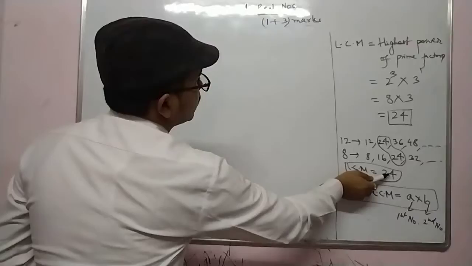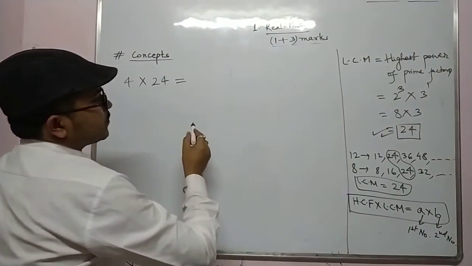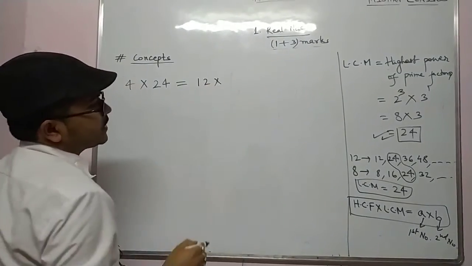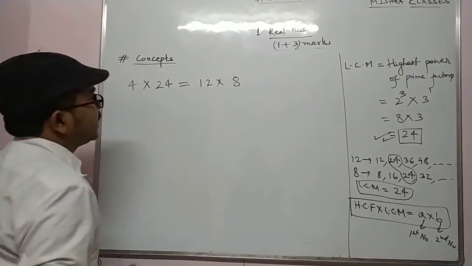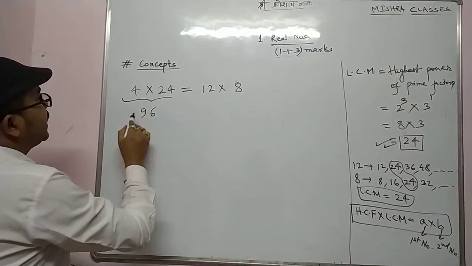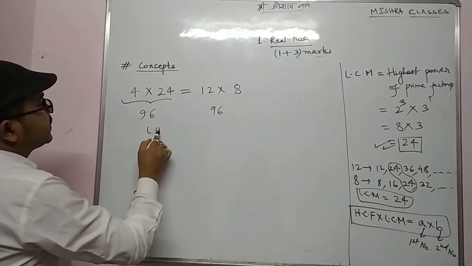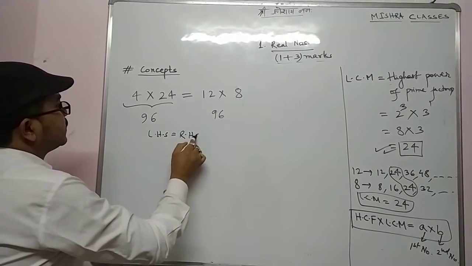LCM we got 24. This is our LCM. So what was our first number? First number was 12. And what was our second number? Second number was 8. So when we multiply, 4 into 24 is 96, and 12 into 8 is 96. What do we observe? We observe that yes, LHS equal to RHS.